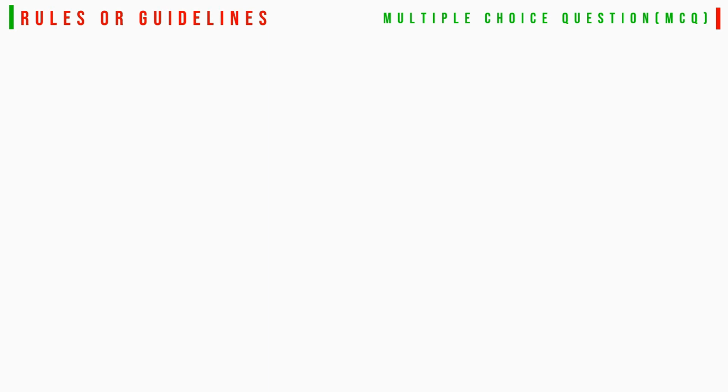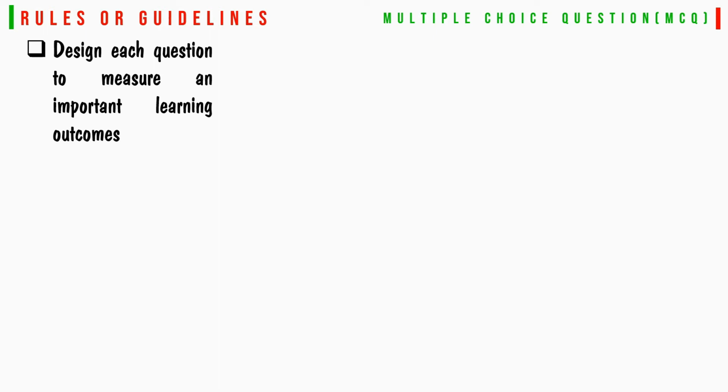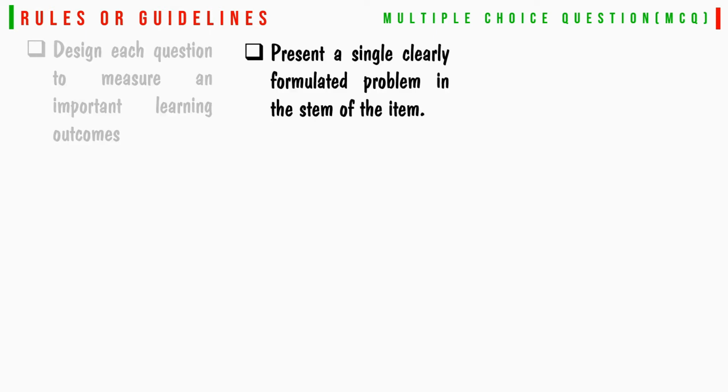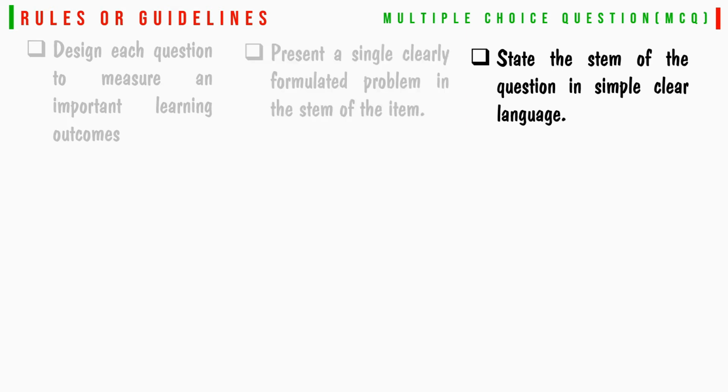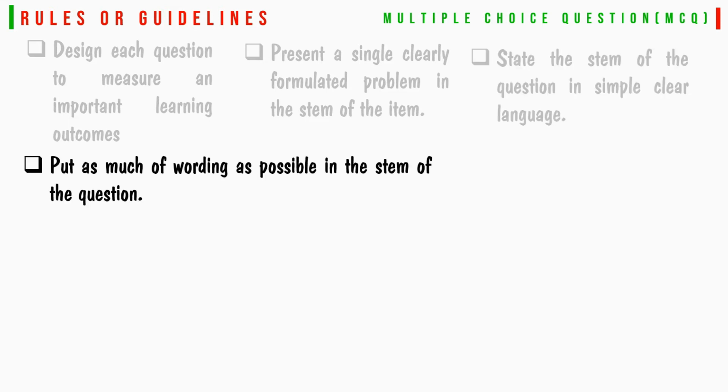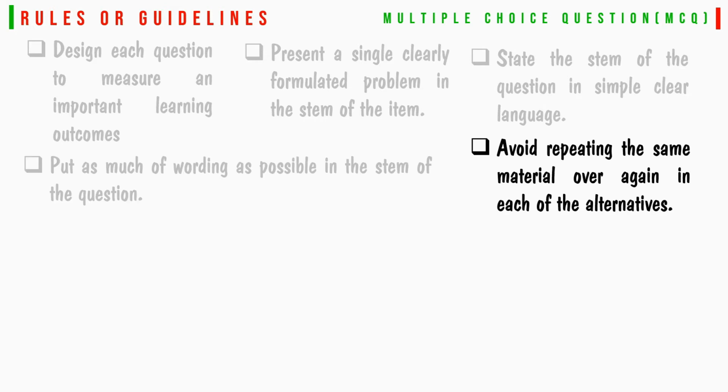Rules or guidelines for the construction of multiple choice questions. Design each question to measure an important learning outcome. Present a single clearly formulated problem in the stem of the item. State the stem of the question in simple, clear language. Put as much of the wording as possible in the stem of the question. Avoid repeating the same material over again in each of the alternatives.